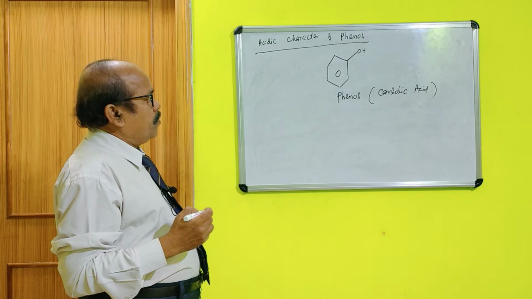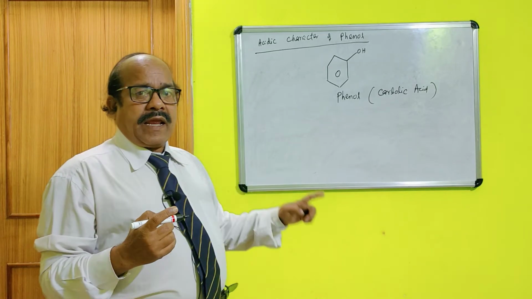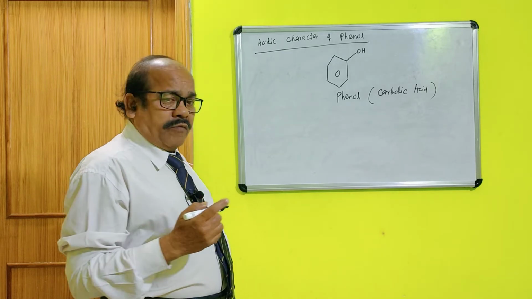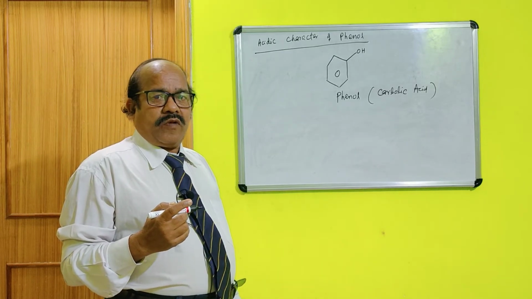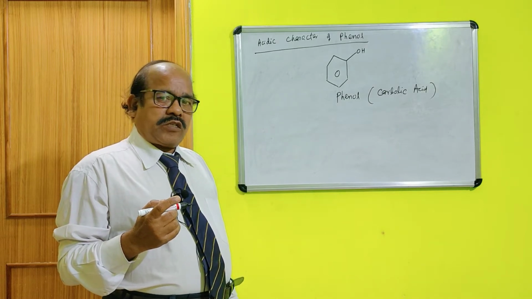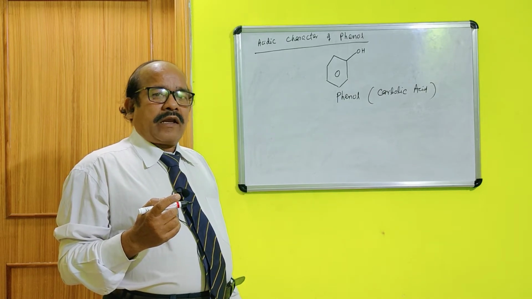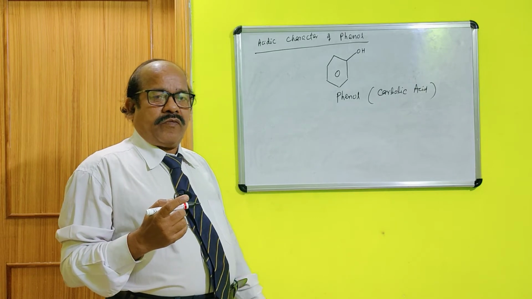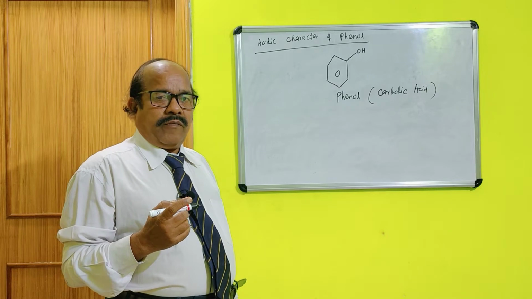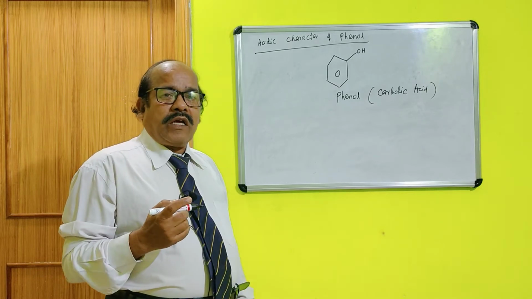So, regarding its acidic character, out of the three theories of acid-base concept, the first one is Arrhenius theory of acid and base. The second one is Bronsted-Lowry theory, and the third one is Lewis concept.